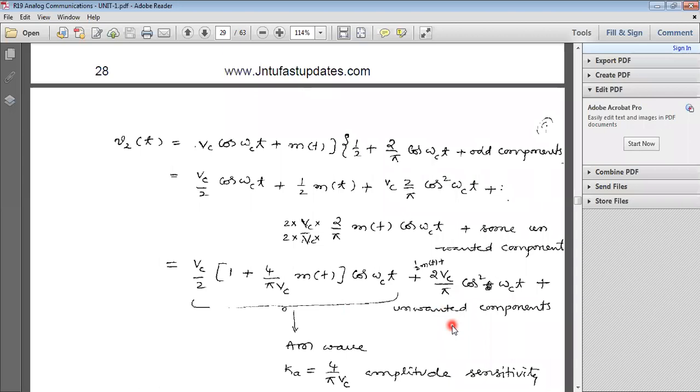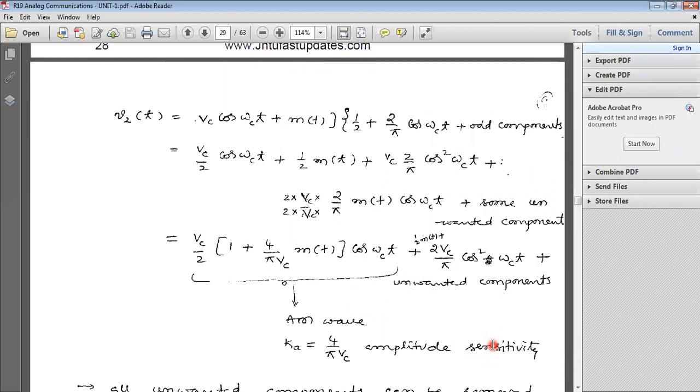So with the help of the switching modulator, we can generate the AM wave. According to this mathematical analysis, we can generate the AM wave and some unwanted components. These unwanted components can be rejected with the help of band pass filters or any other filters. So from this equation, what is the Ka value?